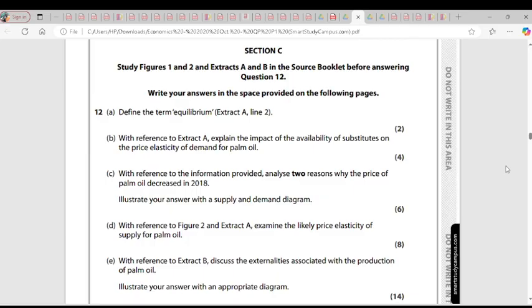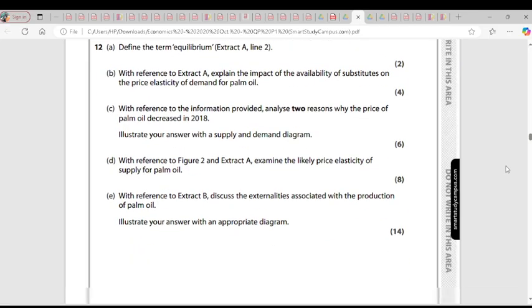So based on the case study, crude oil is a substitute to palm oil, as they can both be used for biodiesel. An increase in the price of any of those goods would make the quantity demanded of the other, which is a substitute, increase. For example, as soon as the price of palm oil increases, consumers will switch to buying crude oil. So at that point, we could say that the demand for palm oil is price elastic because there's availability of substitutes. Is it clear?